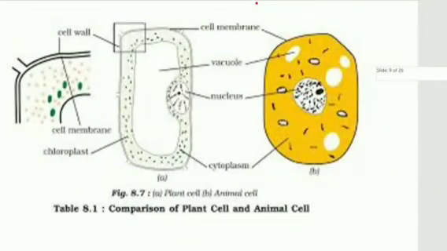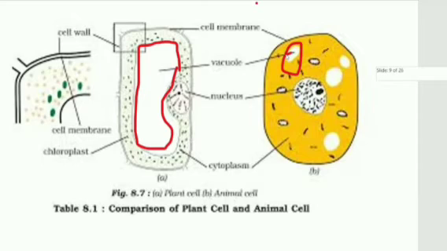Now, let us see the detailed difference between the plant cell and the animal cell. As I told you earlier, the plant cell has a large vacuole. You see, this is a large vacuole. It has a large vacuole because it has to store water. Because plants have to stay outside in the sun and they need more water in comparison to the animal cell. Animal cells have, like you see, a round, small structure. This is the vacuole, and the nucleus is common between the two cells.